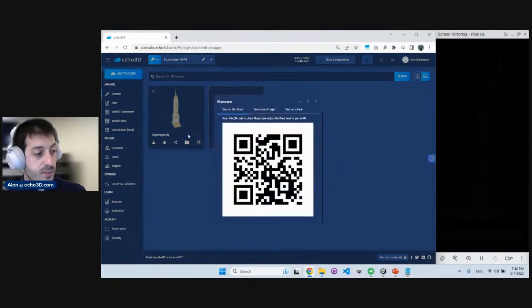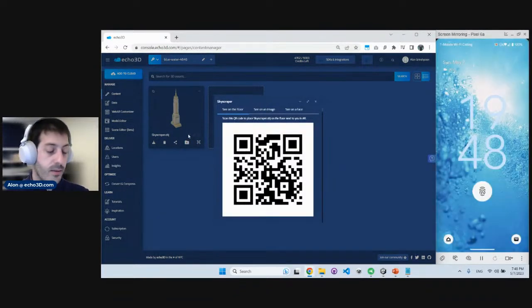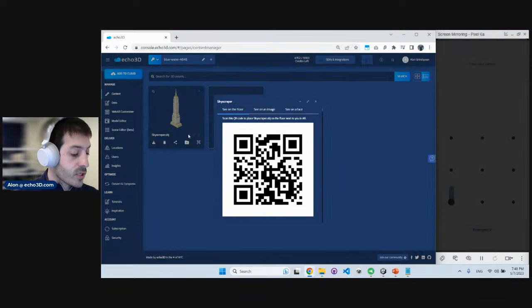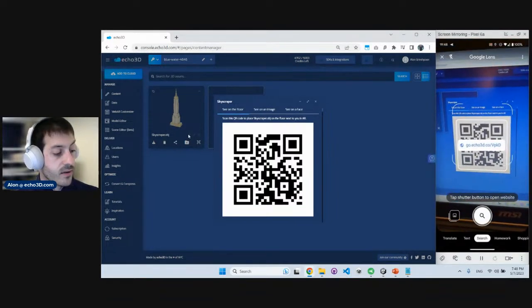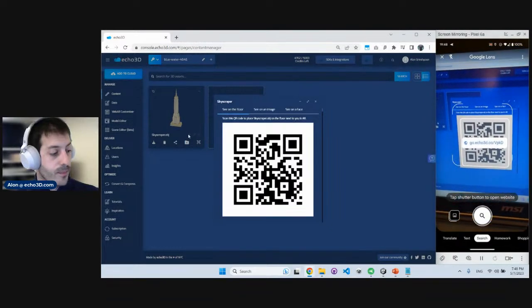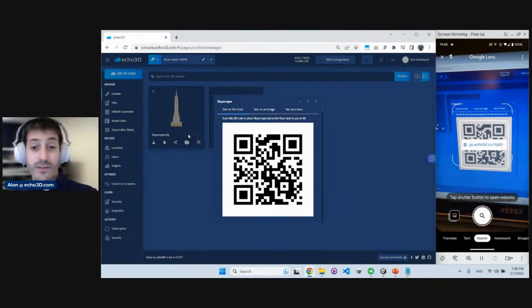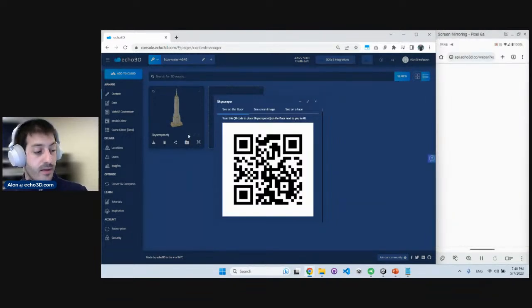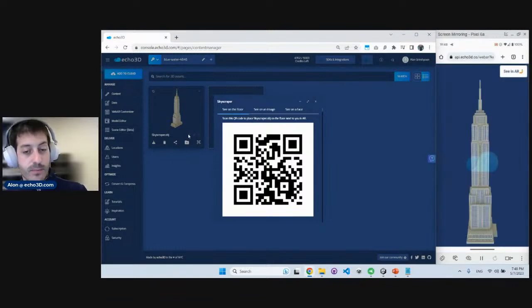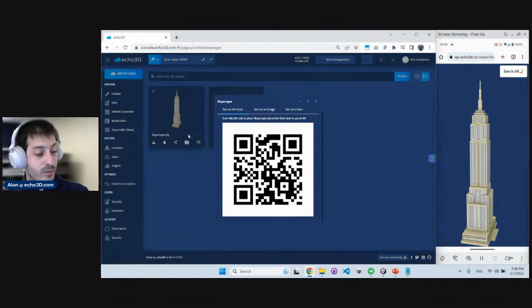I'm going to click this button right here to expose a QR code. I'm going to scan it right now. If you're watching this live, you should be able to scan this QR code yourself as well and see the Empire State Building on your phone. Just scan the QR code. You don't have to install anything. We're launching a web app that automatically allows you to see that 3D model on your device. Again, scan it with me, but you can just follow the video as well. And voila, the Empire State is here with me so easily on my device just from a few clicks.